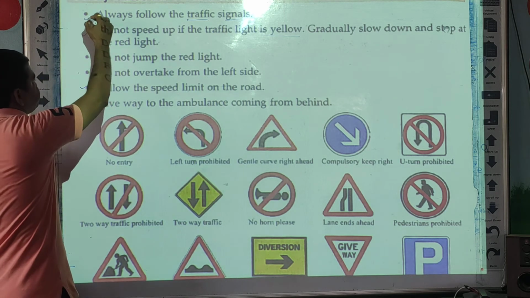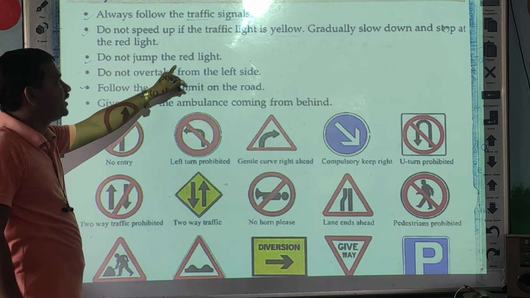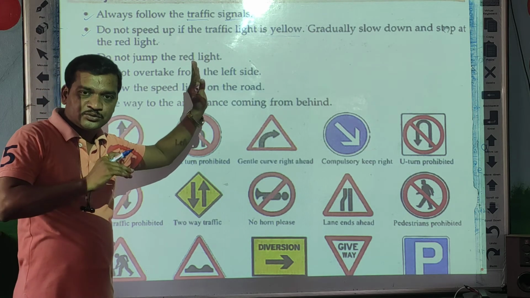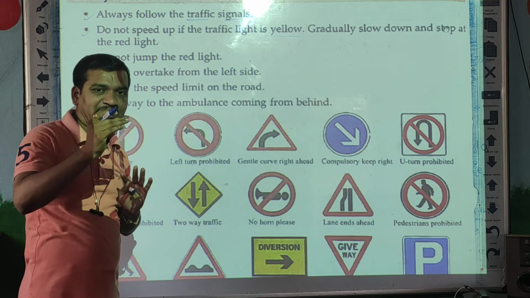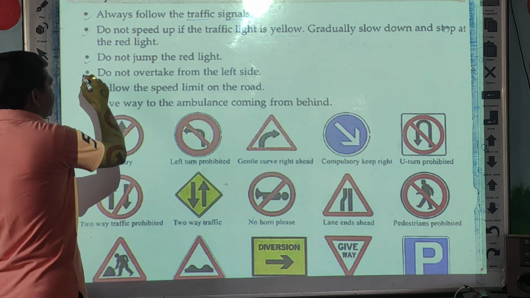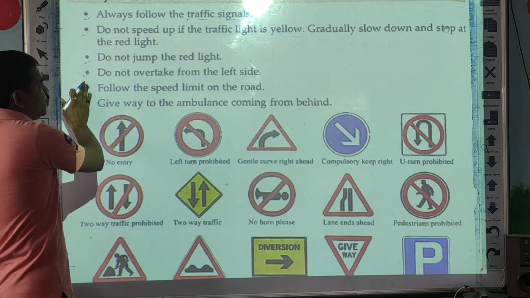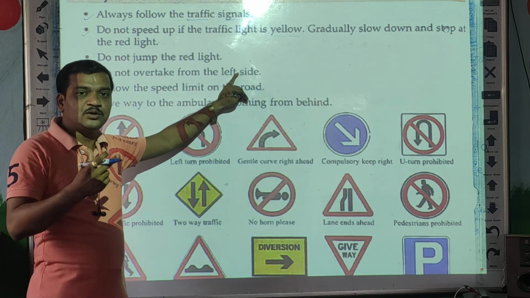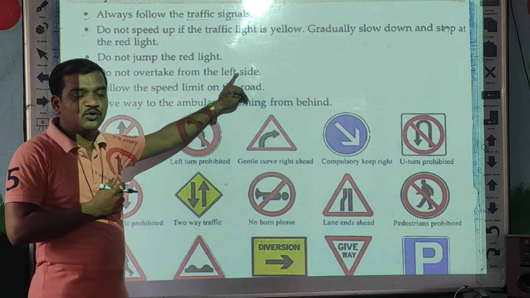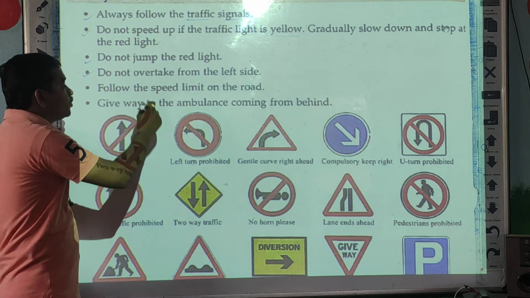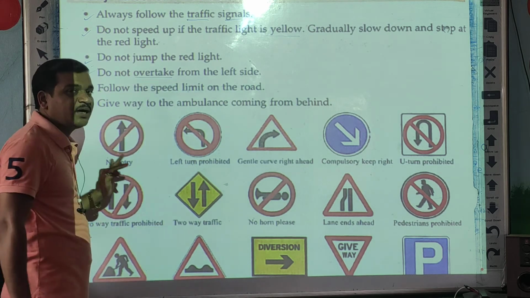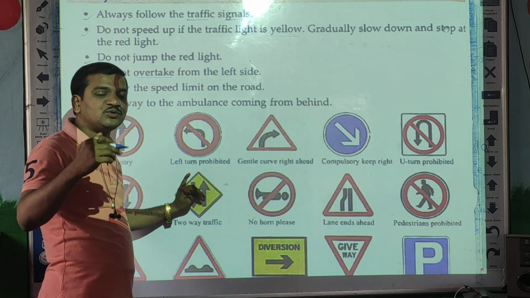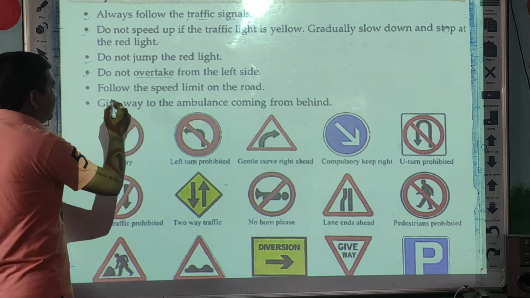Then next, do not jump the red light. It means if the red light is there, don't ride the bike. Don't ignore that red light and don't ride, whatever vehicle or bike. Then do not overtake from the left side. Whatever rules are there, you have to follow these rules. Do not overtake from the left side. Always overtake from the right side.